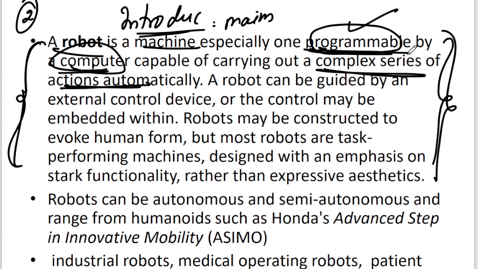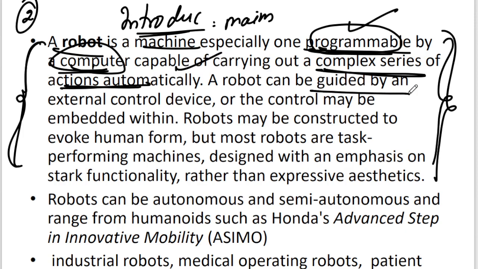That means we can see a robo performing a surgery, in space exploration, in defense, and working in industry. So it is doing complex works.